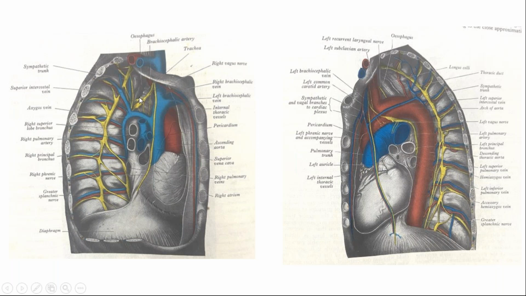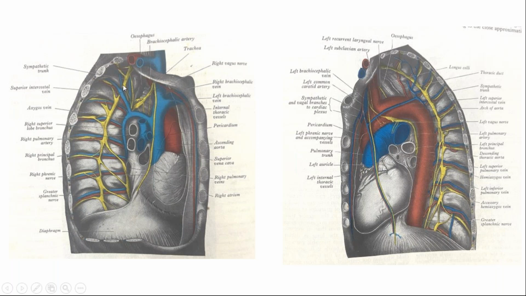It's almost the same, but the difference being the right vagus joins with the T2 to T4 sympathetic nerves, and the left vagus goes in front of the esophagus. Let me repeat again quickly.